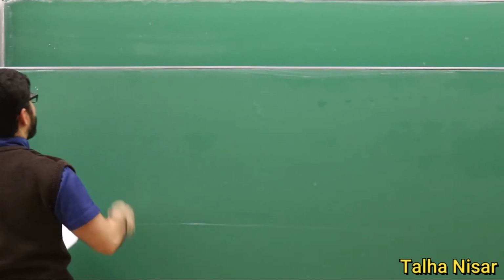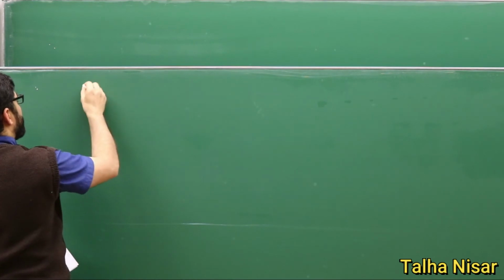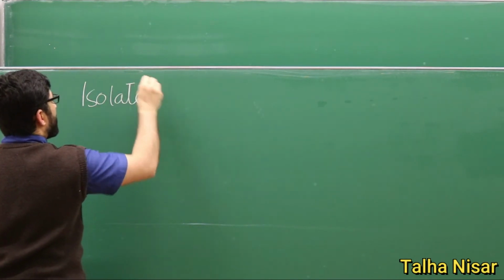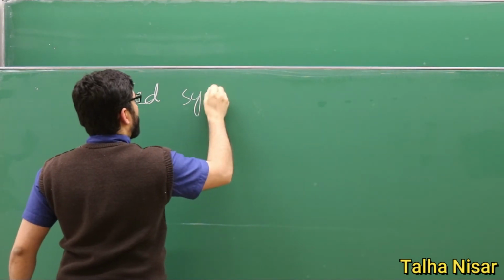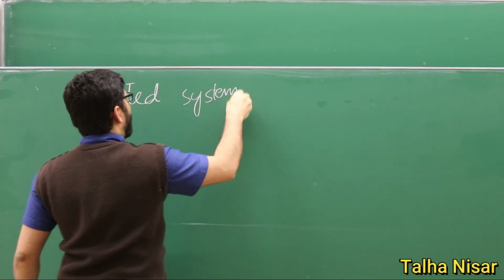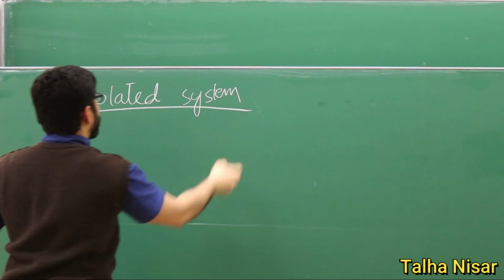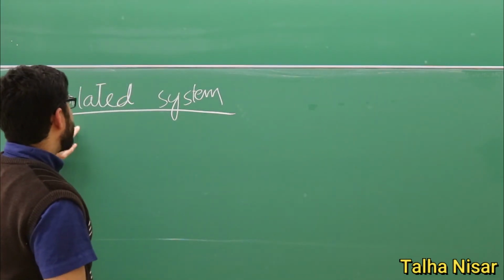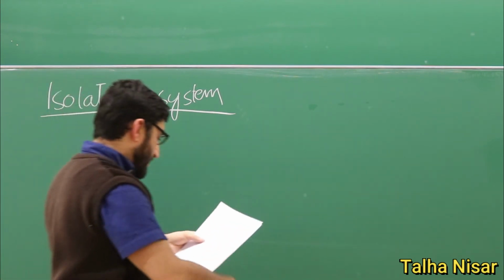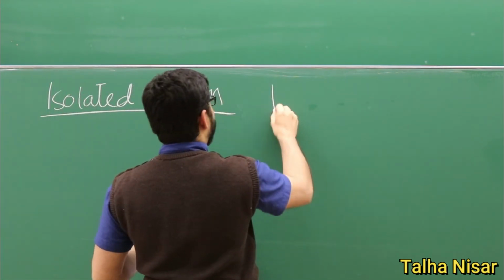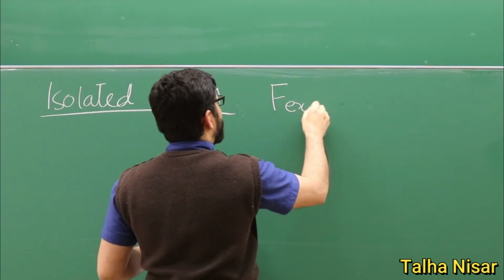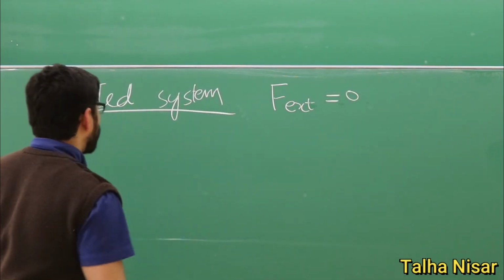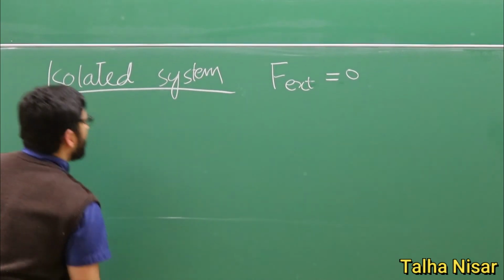So we take the isolated system. Isolated system means that it's isolated from the outside environment. So we take the isolated system, it means that the external force, F external, is 0. And so we have the two particle system.